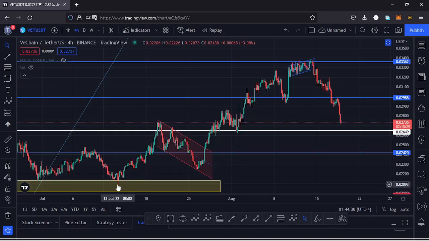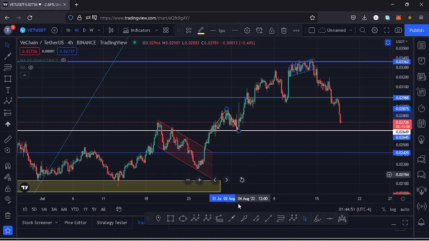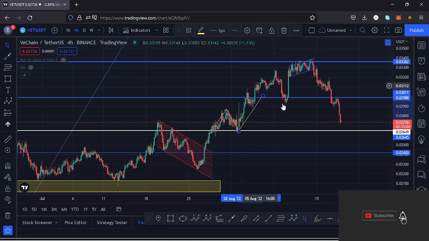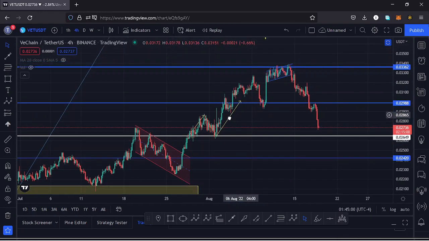And if I jump to the 4-hour chart for further analysis, after making our low down here at around the $0.02 mark, we saw a very nice bounce to the upside. We had also been trading within this descending channel. We managed to break out of that channel to the upside. We also managed to break above a key area of resistance here on the 4-hour chart, which is the area right here. We also had a successful retest of that key area of resistance, and after the retest we continued pushing even higher, managed to break above the key area of resistance at around the $0.029 mark,